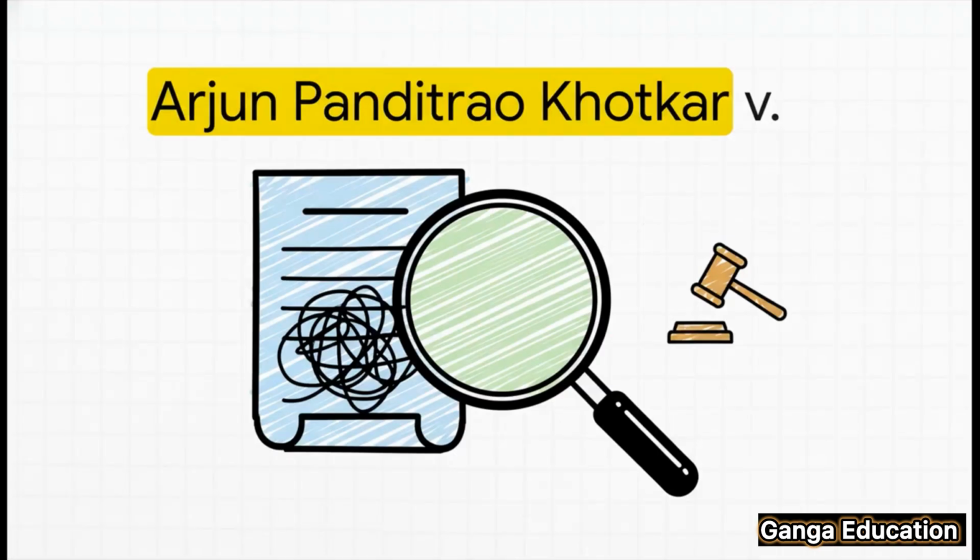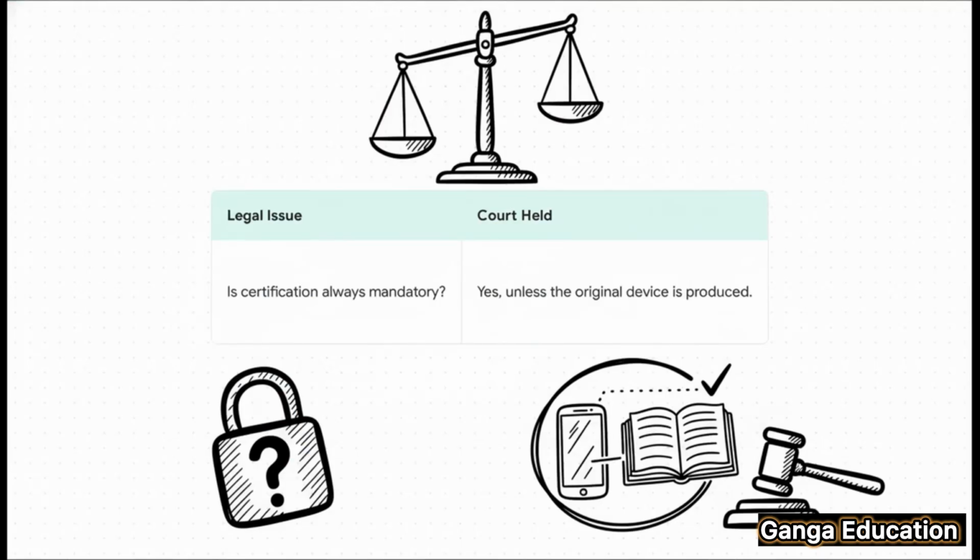So, a few years down the line, in 2020, the Supreme Court had to revisit this whole issue in the case of Arjun Panditrao Kotkar. The idea was to clarify some of the principles that were laid down back in the Anwar PV case. The question this time was a bit more specific. Is there any exception to this mandatory certificate rule? The court said yes, the certificate is still mandatory, but, and this is a big but, they carved out one very logical exception. You don't need a certificate if you produce the original device itself in court for inspection.